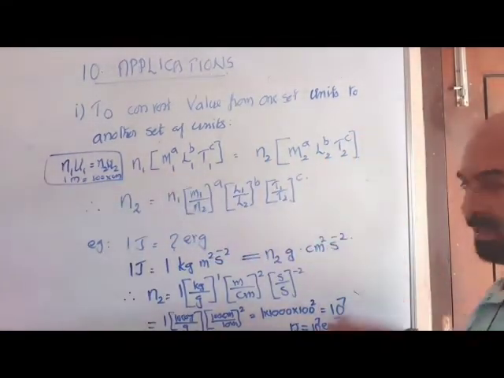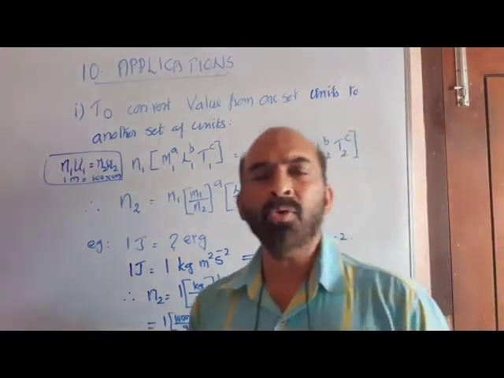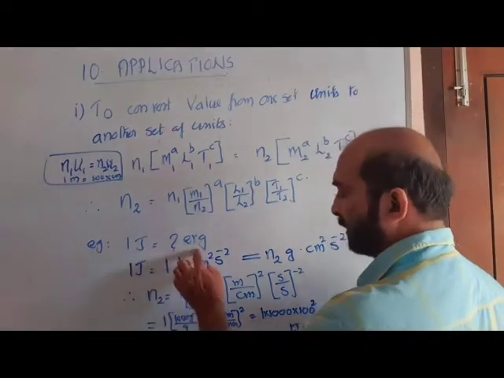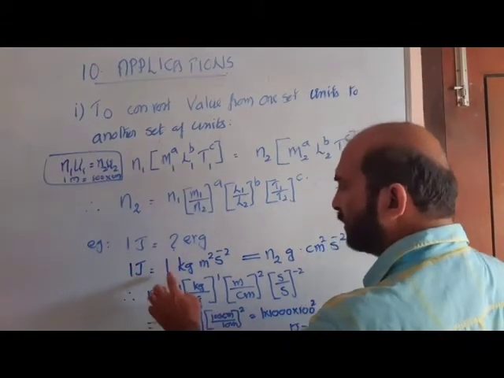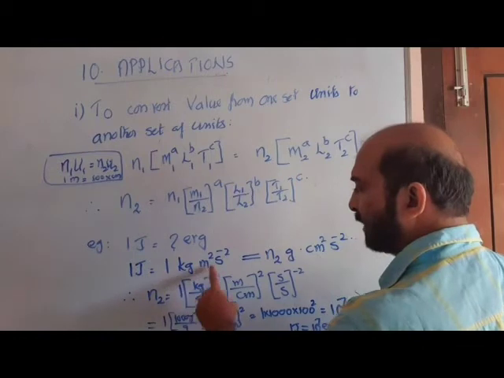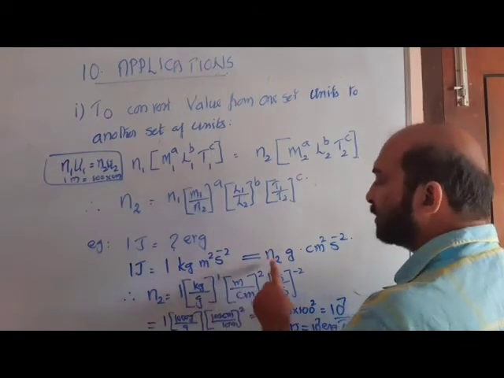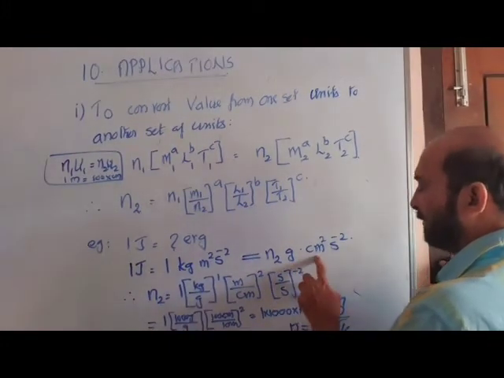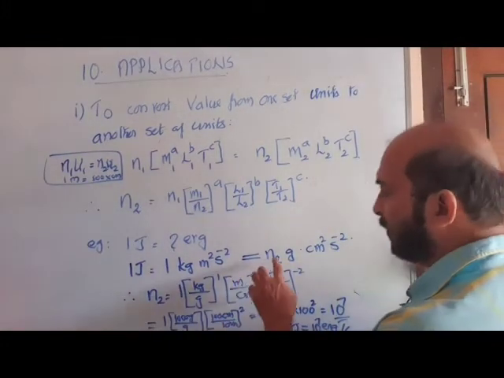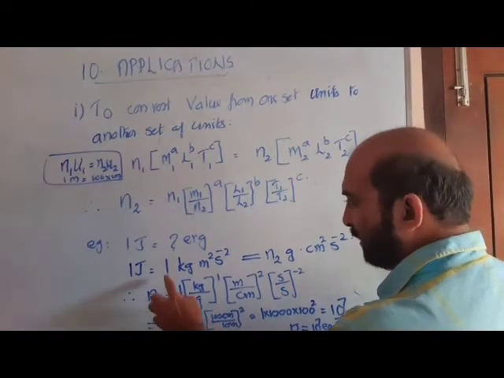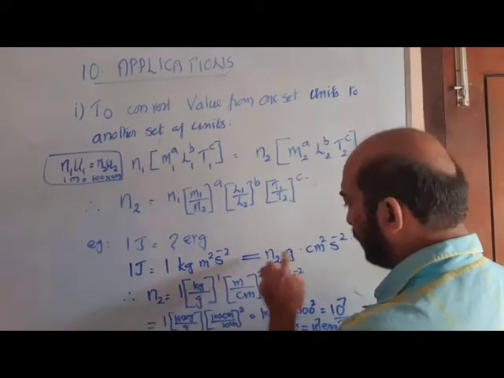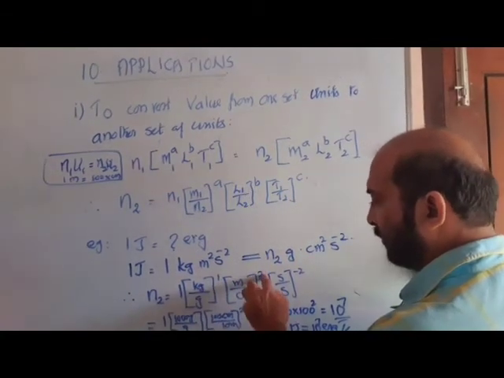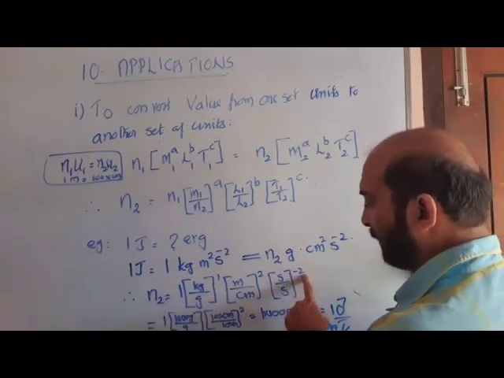Application: one case we consider is how to convert 1 joule to how many ergs. Now we will write it in detail. 1 joule is equal to 1 kilogram meter square second to the power minus 2, which is equal to some unknown N2 gram centimeter square second to the power of minus 2. Here 1 is N1. Therefore N2 is 1 times kilogram by gram to the power 1, meter by centimeter to the power 2, second by second to the power minus 2.